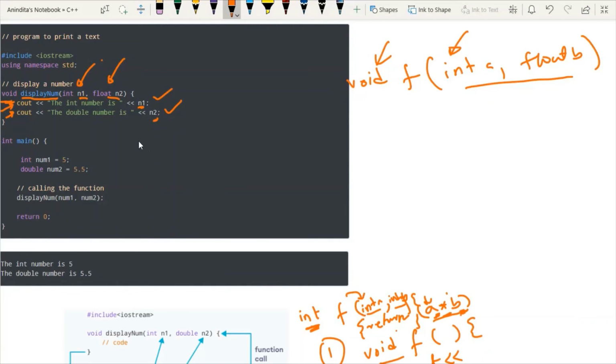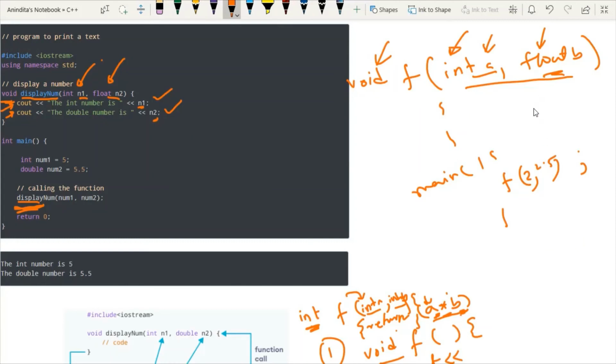Now remember, we have to call this function. So how to call this function? Here we are calling the function by the name. We know that how to call this function. Inside main, we have to write just the name of the function. That's it. So we did this. However, this function has two parameters. So here we have to pass one integer value and one float value as a parameter.